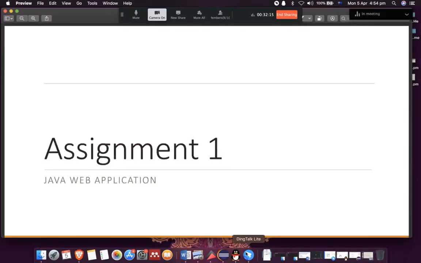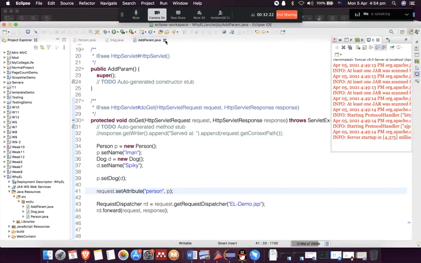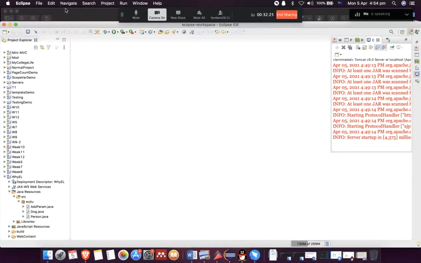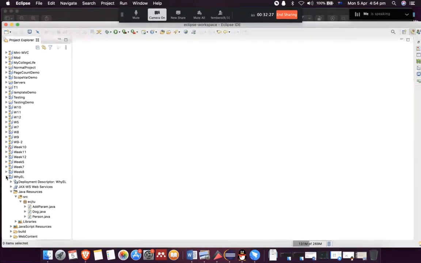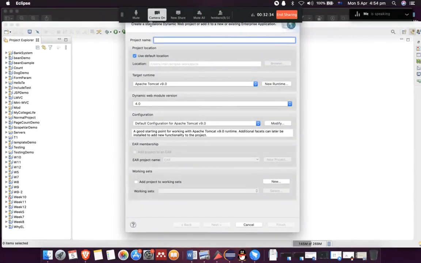In order to do that, I'm going to go back to Eclipse and create another project just quickly to show you what scoped variables are. So let me close this one, File, add a new project, dynamic project. I call it scope var, scope variables demo.